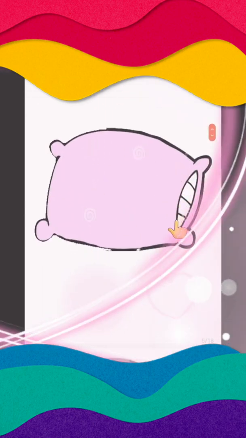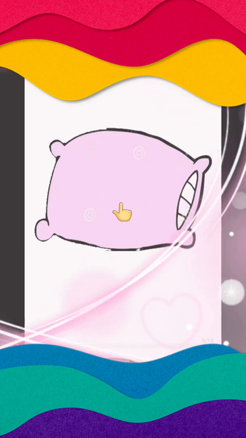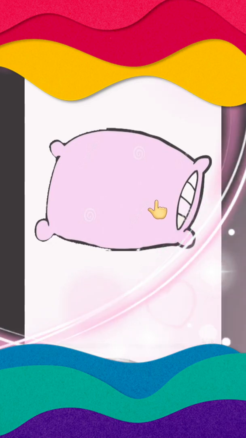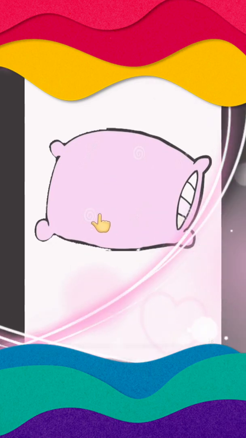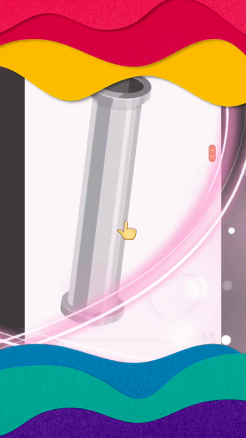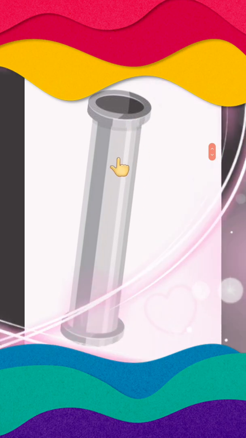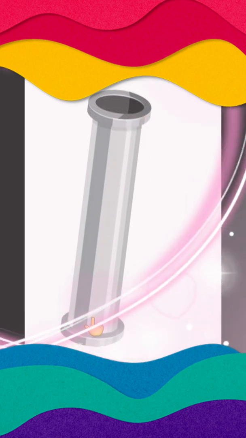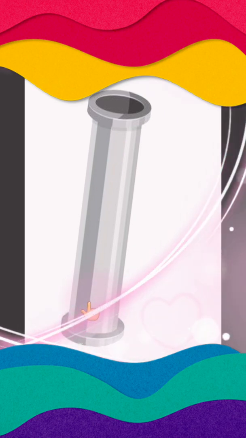And what is this? This is a pillow. जिसको हम तकिया बोलते हैं. Soft and very cuddly pillow. And this is a pipe. Pipe.